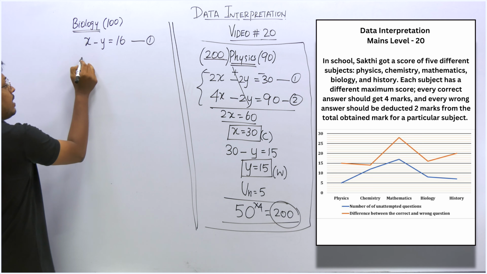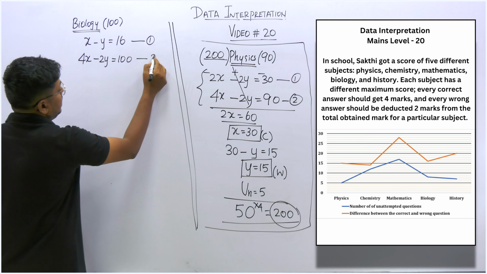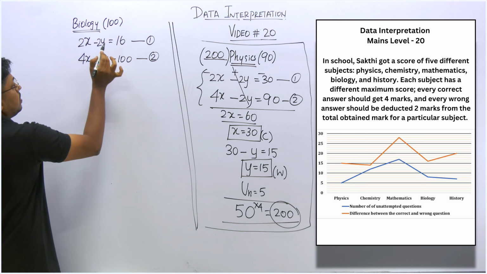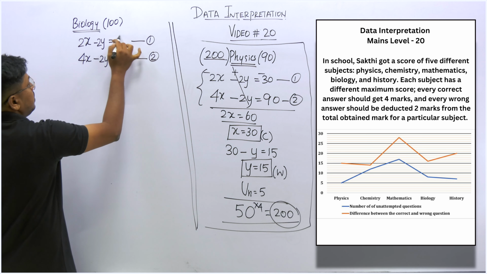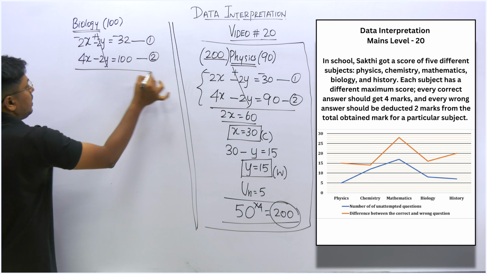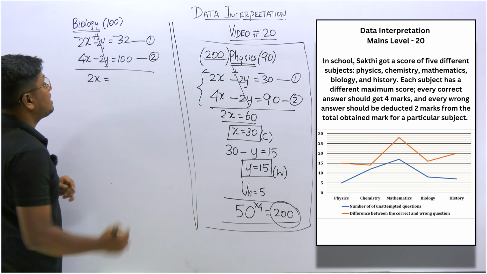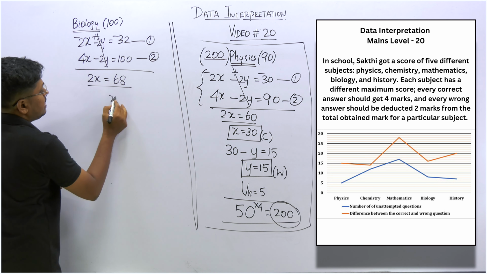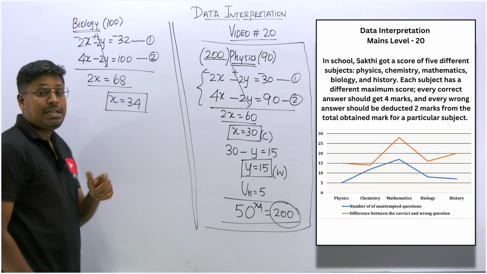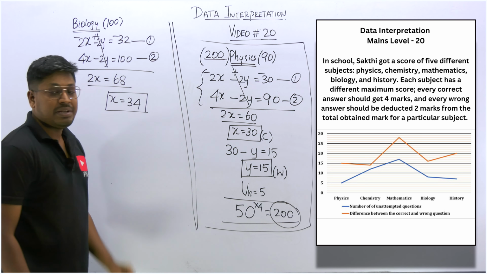And we know that for every correct question he gets 4x, for every wrong one it is minus 2y, and the total is 100 marks that he secured in biology. To solve the equation, we can multiply the first by 2. So 2x minus 2y equals 32. Minus plus minus, we can cancel 2y and 2y here. So 4x minus 2x will be 2x, which is equal to 68. So x is equal to 34. What does 34 mean? The total number of correctly answered questions. So the correctly answered questions are 34.